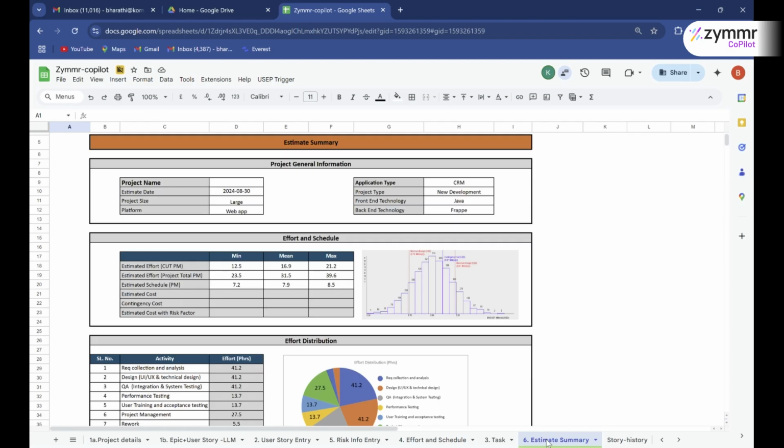Now these tasks are ready to be loaded into Zimmer and used as a task management tool. So that's where we are, and this is a short demo of the Copilot as it is today.